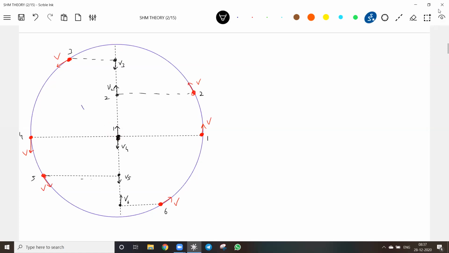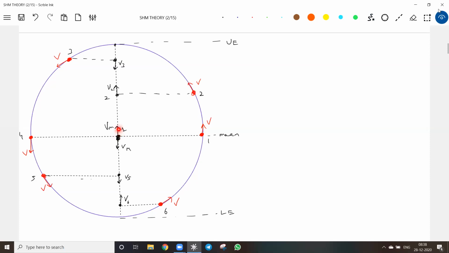So here we'll introduce Vm. It's a position of the particle only, but here speed will be maximum. And what about here? Instantaneous rest. Not the particle, it's the projection. So what type of motion when it moves from mean to upper extreme? Retarding motion. So how should the acceleration be directed? Towards center. So whether the particle moves from mean to extreme, okay, this is the mean, upper extreme, lower extreme. Mean or equilibrium, anything you can call it.